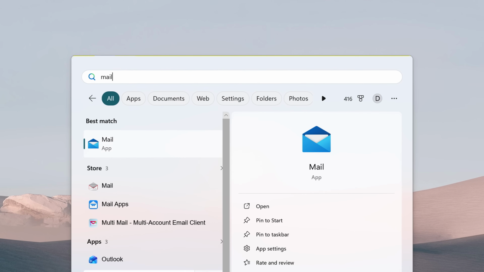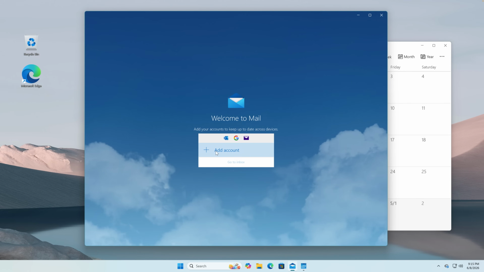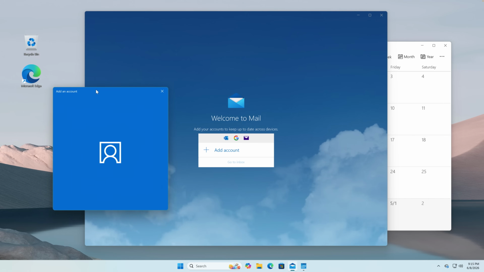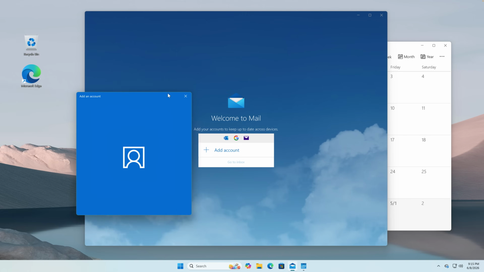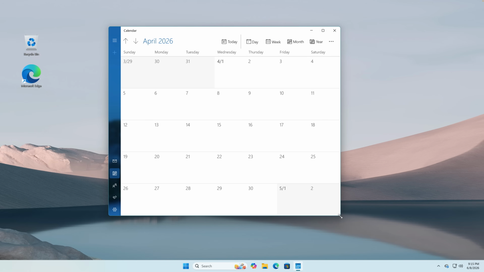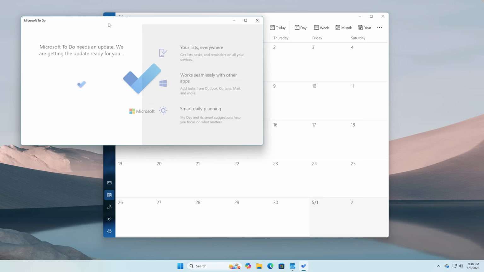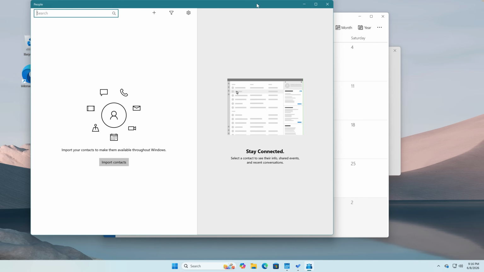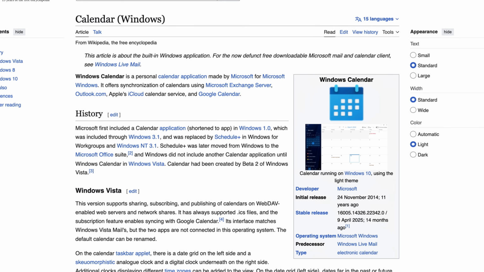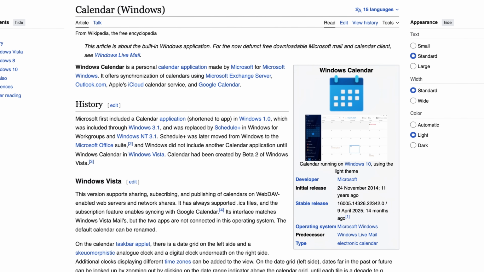Windows Mail and Calendar apps. And on this one we actually have Outlook and we have Mail. We have both of them. So for some reason the Mail application I cannot sign into. Probably the servers are not really working for this one anymore. So let's just not touch this one, I guess. Calendar, this one did open. Oh, and there's a specific button that just opens up Mail. And I guess this one has a lot of standard features, like probably there's reminders. Where do you do that? Switch to To Do. I would prefer to have an all in one application, not separate applications. However, Microsoft discontinued these applications in 2024 and wanted people to move to Microsoft Outlook instead.